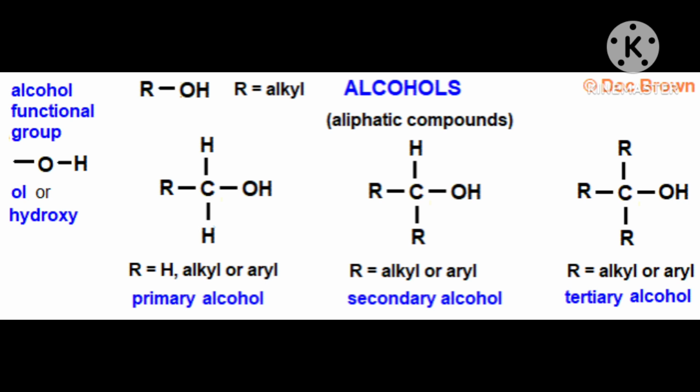Then it formed CH3OCH3. That is called dimethyl ether. This is the ether group with one oxygen. Both sides it has a valency of 2. On both sides a methyl group is attached, right side and left side. That O, the ether group, has 2 valences open, and here both valences are occupied by methyl, hence it is called dimethyl ether.